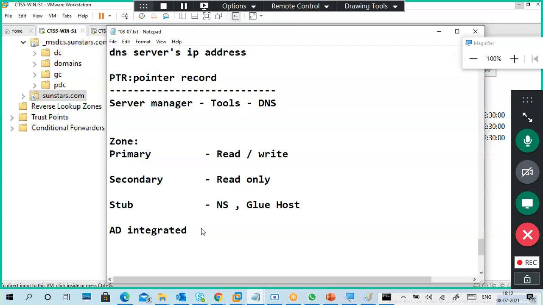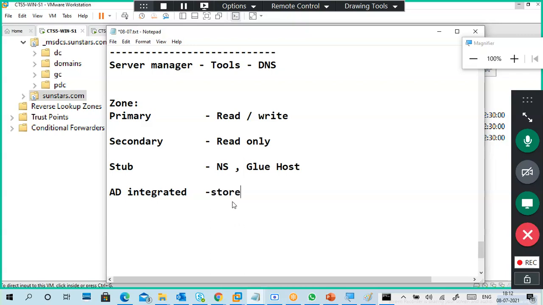Active Directory integrated is not a zone type. It is if you want to store your DNS zone records in the Active Directory database, you have to check it. Otherwise, don't check it.